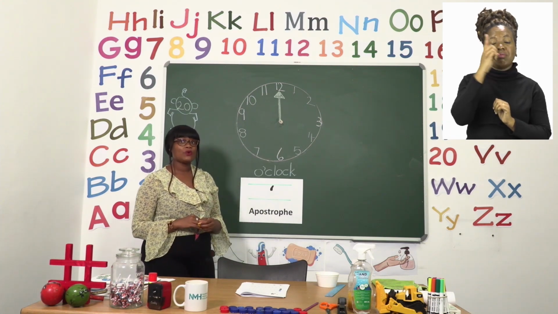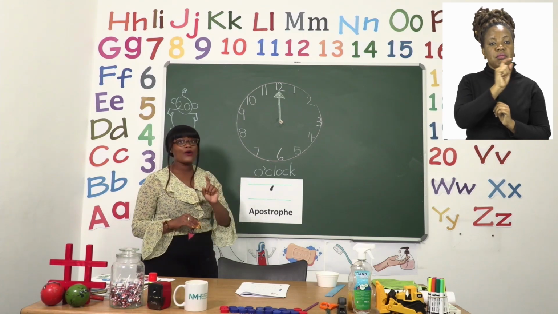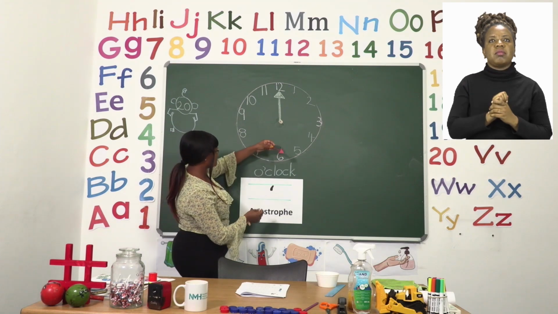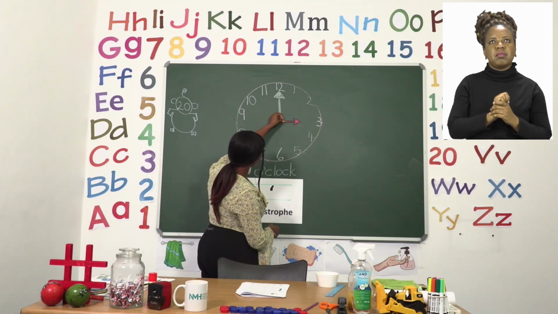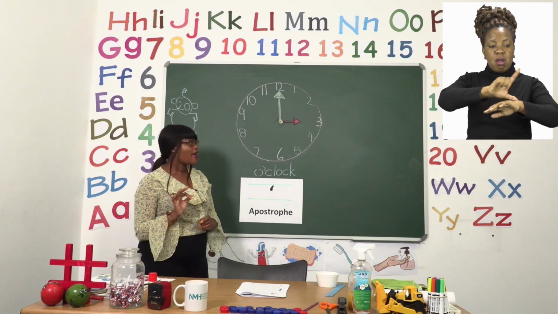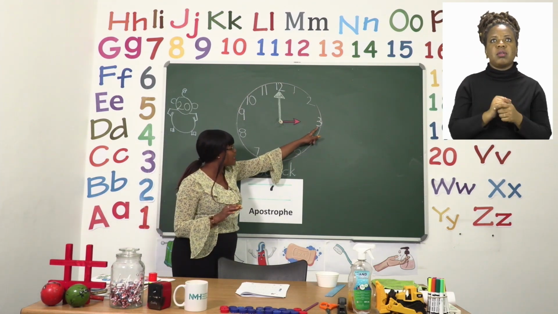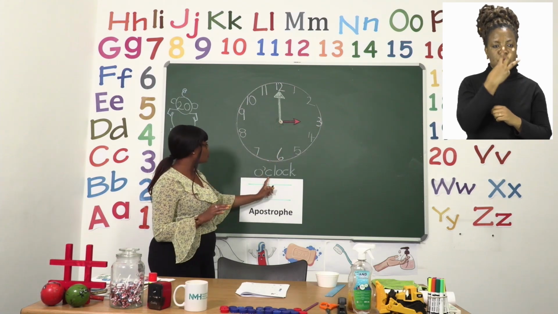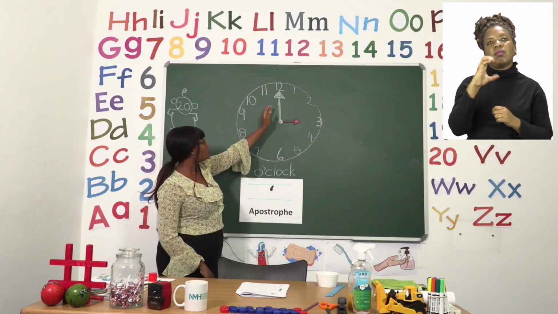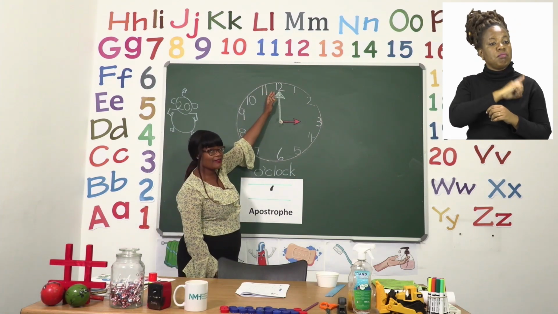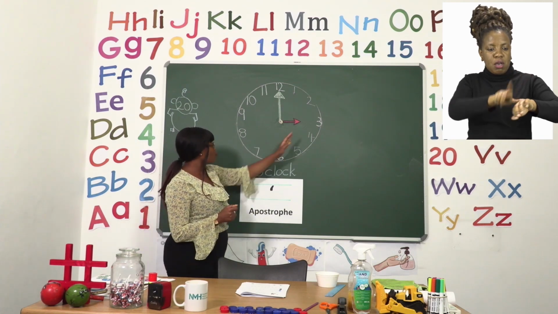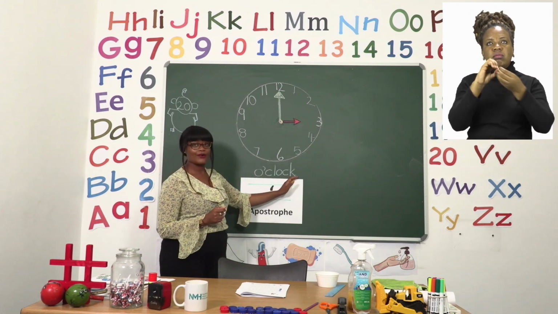Now the o'clock we're talking about is when we say on the hour. This is now where the hour hand comes. If the hour hand is pointing to a number, for example 3, we can now read the time as 3 and then we say o'clock. 3 o'clock, because the minute hand is pointing to 12 and then the hour hand is pointing to a number. So we say 3 o'clock.